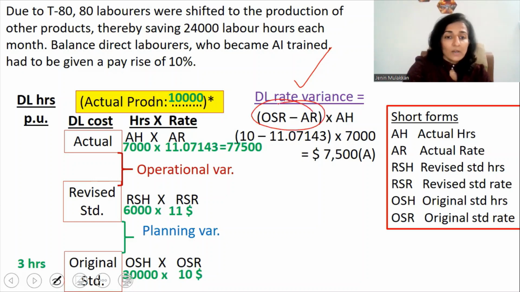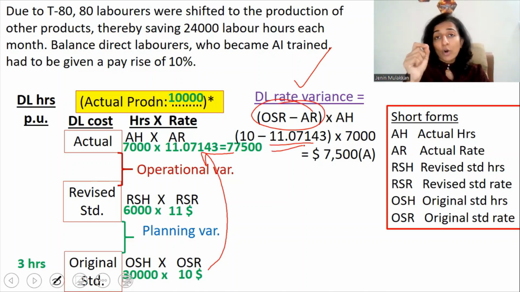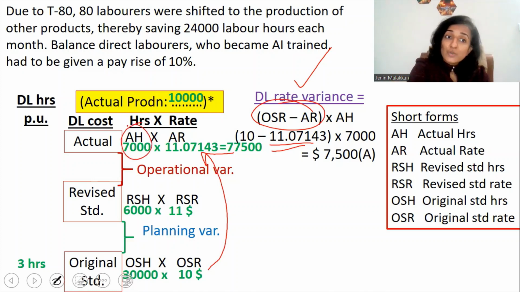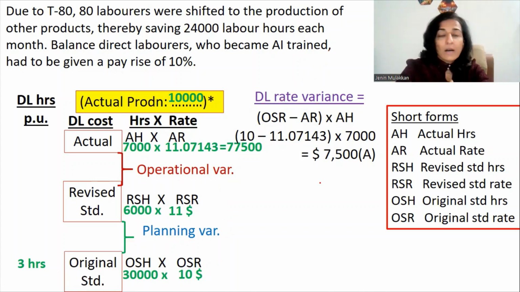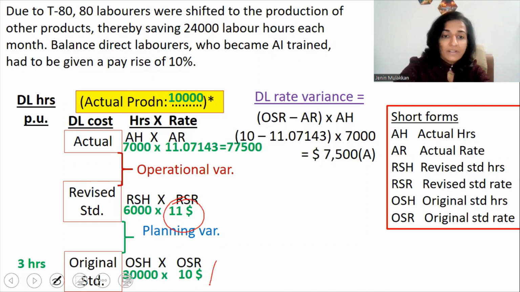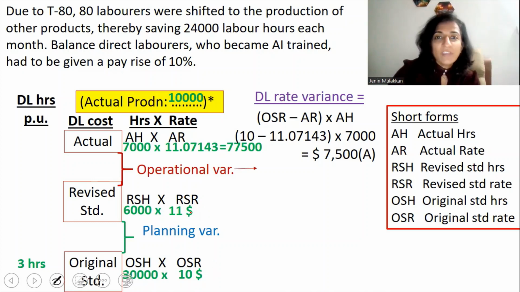Now, how did we calculate the direct labor rate variance in total? We compared the original standard rate of $10 with the actual rate of 11.07. And we found out the difference, that is $1.07 per hour was paid extra. Paid extra for how many hours? For the actual hours of 7,000. Now we know that the situations have changed after the purchase of the robot, and the per hour labor rate is $11 and not $10.